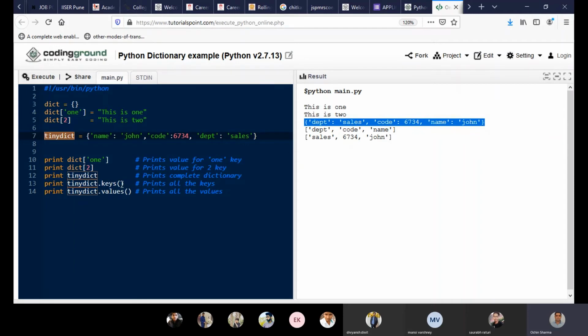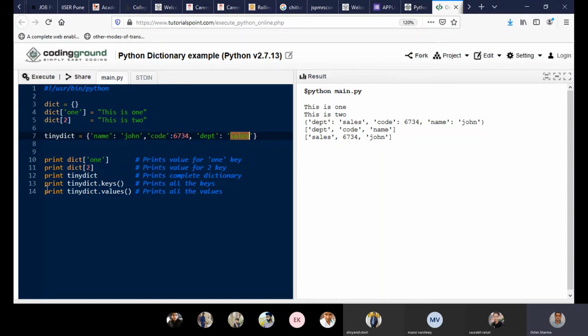Next, print TinyDict keys. Now you can see that the things in the inverted commas are the keys and the things that come after the colon are the values. So these are the values.